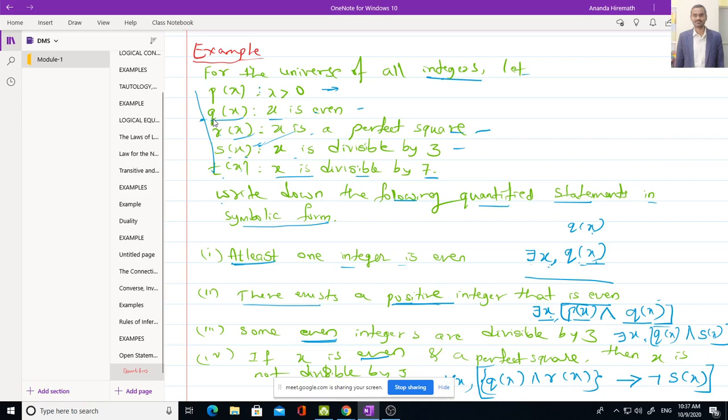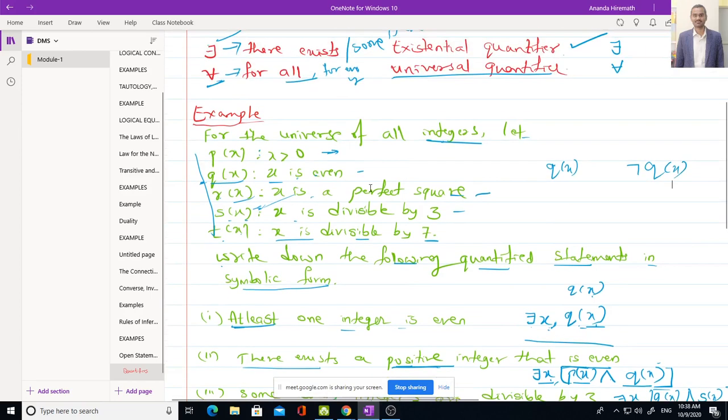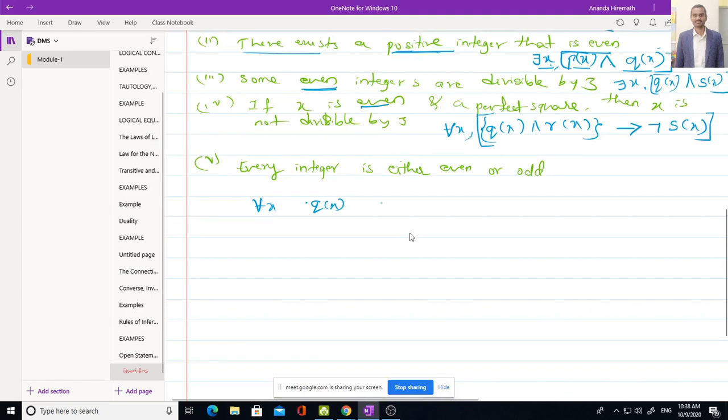Because there is no separate statement which is saying that x is odd. X is even is represented by Q of x. So obviously x is odd means not Q of x. Very good. Not Q should be written. Not Q of x. But what should be written in between? It is exclusive or. Because here it is either even or odd, like either the first or the second one. So if I say or, then it will be wrong. So exclusive or is important. So this is the symbol for exclusive or.